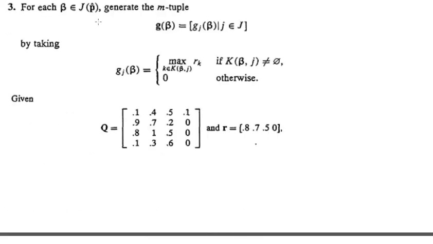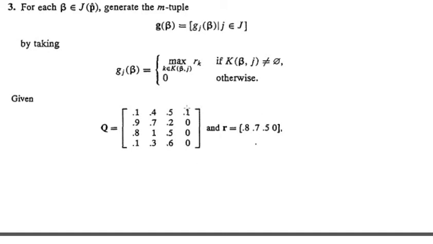So for each beta in J of P cap, generate an m-tuple G of beta, which is the collection of g_j of beta for every j in J, by taking g_j of beta equal to the maximum R_k for k an element of K of beta j if K of beta j is not equal to empty, and equal to 0 otherwise. So from this we get a minimal solution.